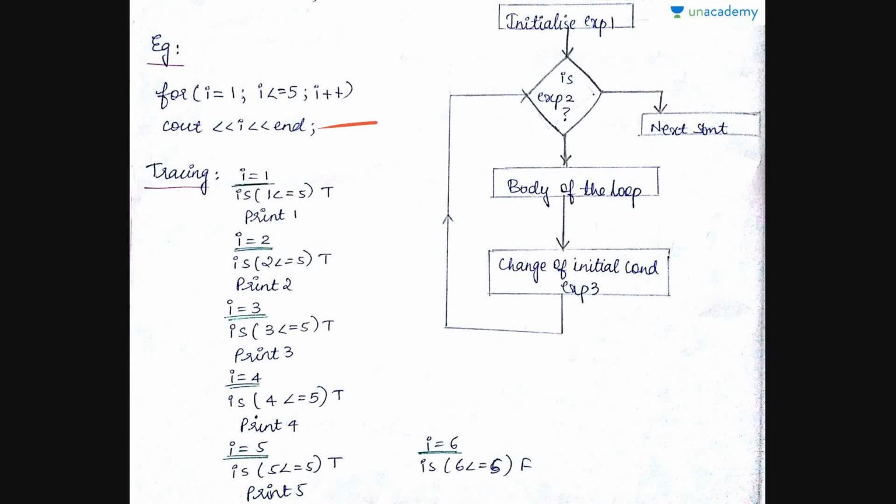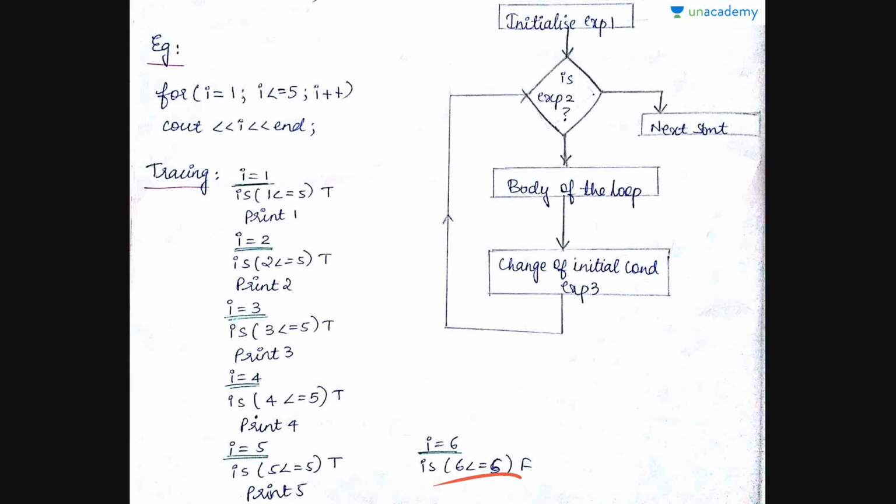Let us trace the code. First, initially I is equal to 1, and is 1 less than or equal to 5? Yes, it's true. You print 1. Then I becomes 2, is 2 less than or equal to 5? Yes, you print 2. Similarly, this goes on up to I becomes 5. When I is 5, after printing, you increment it to 6. At this point of time, you check if 6 is less than or equal to 5. Is it true? No. So at this point of time, you come outside the loop.